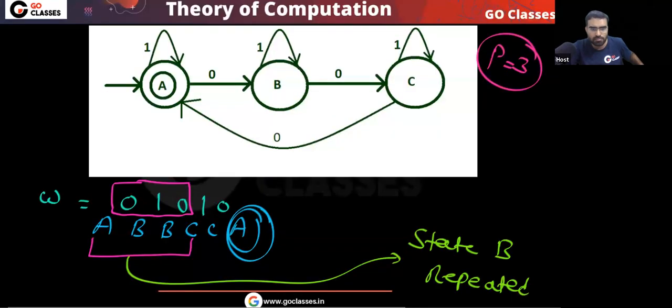So what happened? This is what happened: 0, 1, 0, 1, 0. This was your initial state. You are going to B, then you are going to B, then you are going to C, C, A. Now, you can easily notice this state is repeating.